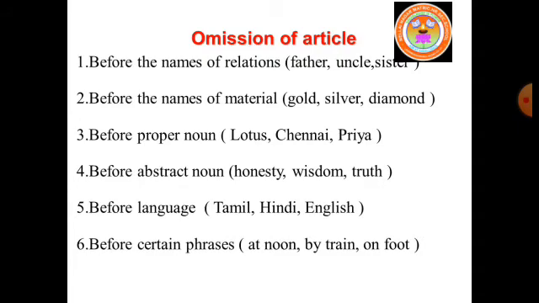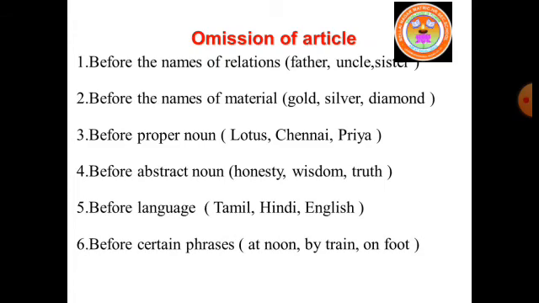And before the names of materials, we should omit the article. For example, we wear gold ornaments. Here, gold is a name of material, so we should not use any article.